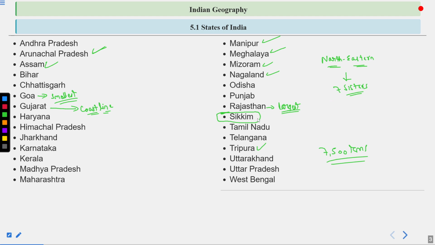Alright, if we talk about the youngest state that was formed, the answer is Telangana. That state was formed in the year 2014 by separating the region from the state of Andhra Pradesh. And Andhra Pradesh is the first state of the country that was established on the basis of linguistics.